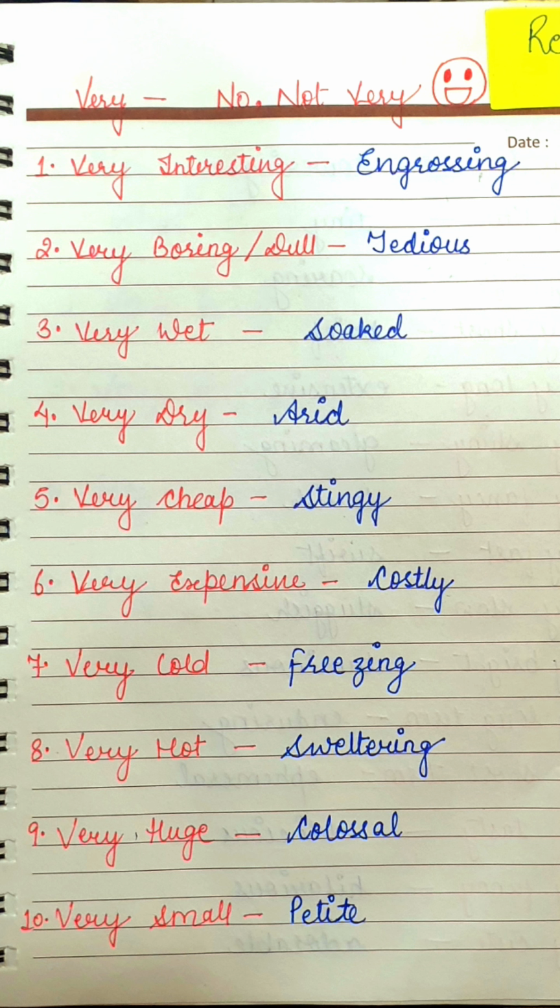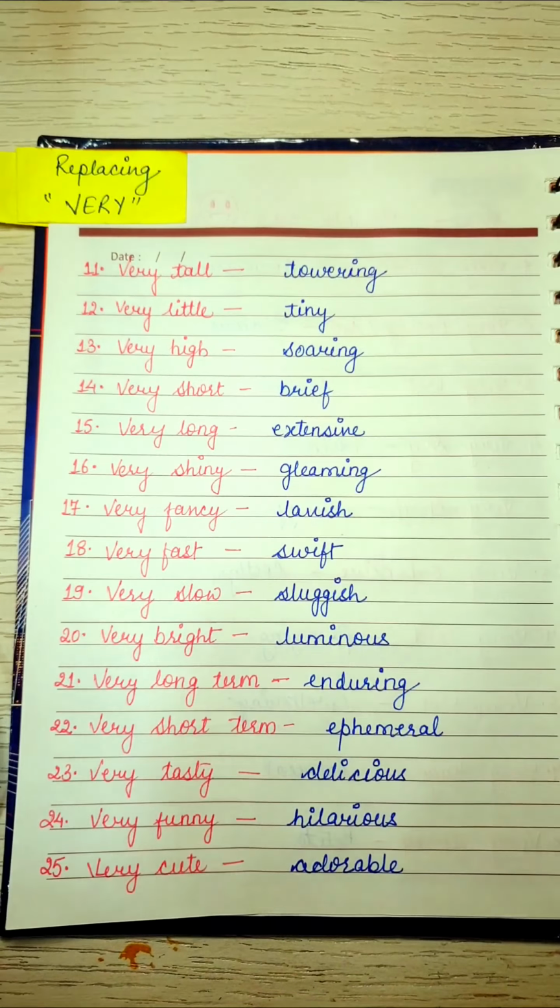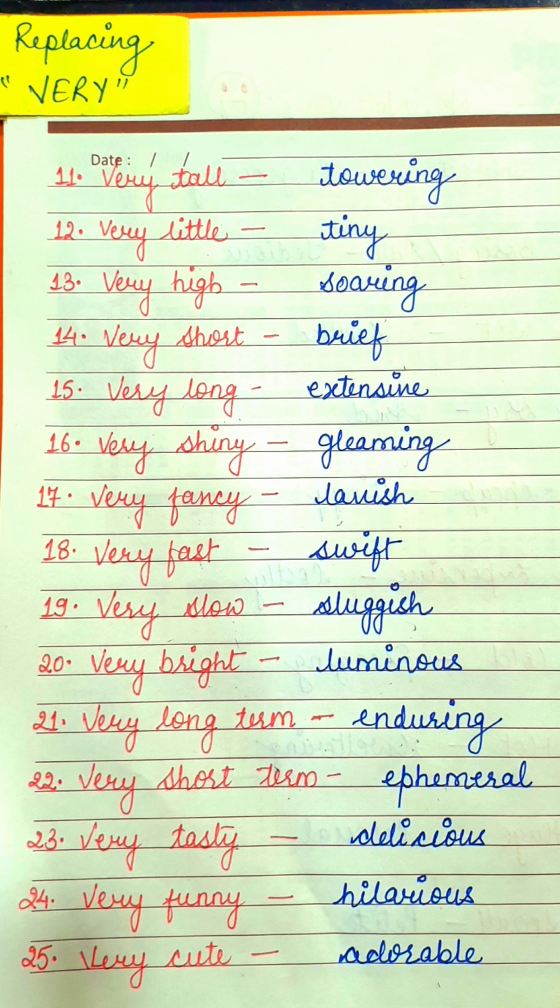Then what is very huge, very big? Very huge is colossal. Then the next one is very small. What is very small? Very small is petite. After very petite, the next word is very tall. What is very tall? Very tall is towering.